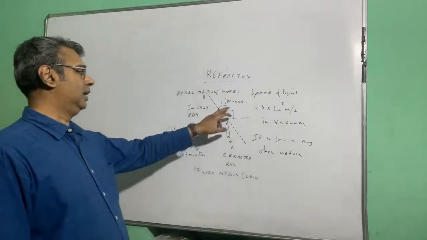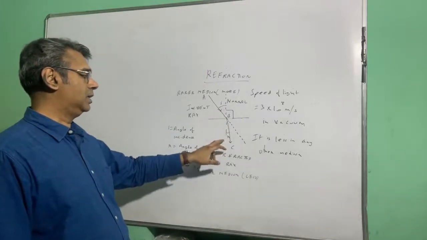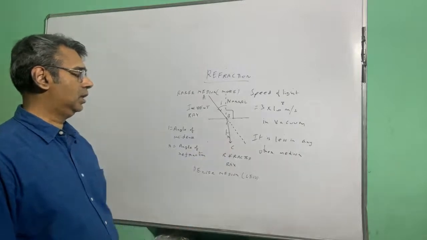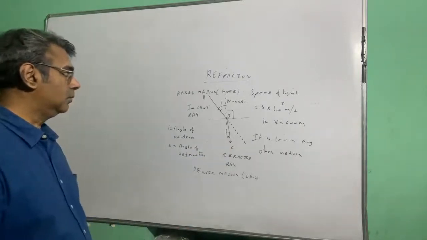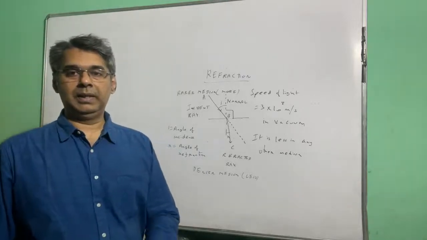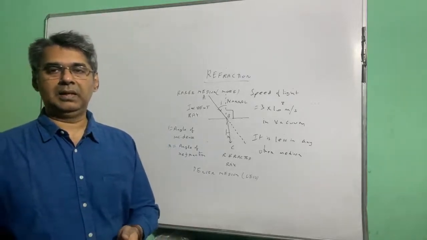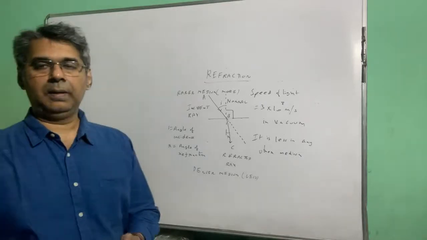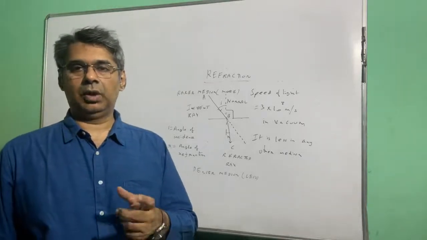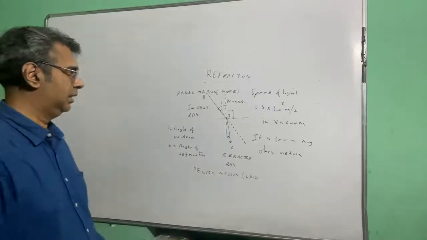The angle between the incident ray and the normal is called the angle of incidence. The angle between the refracted ray and the normal is called the angle of refraction. Now, the fact that one medium has more speed of light means it is rarer, and that is also called by another term, optical density.